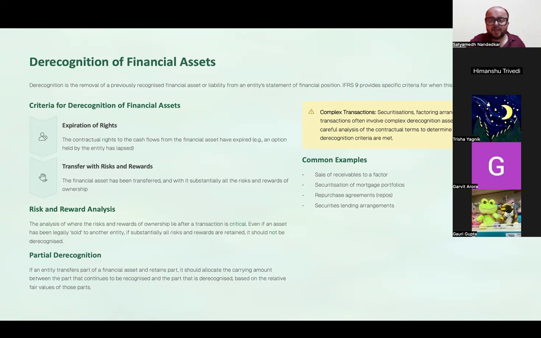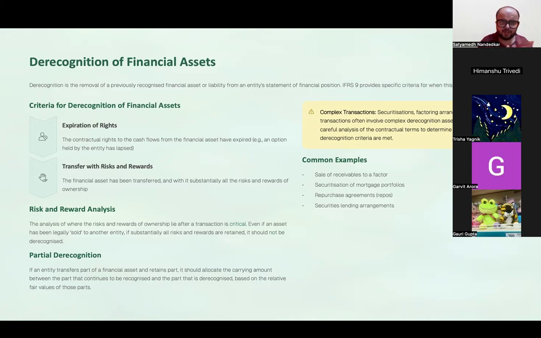The best example that they have used in your SBR syllabus is a situation of factoring. If it is a with recourse factoring and if it is a without recourse factoring, that determines whether you should derecognize the financial asset or not. A without recourse factoring is a situation where the risk of default has passed on to the factor.